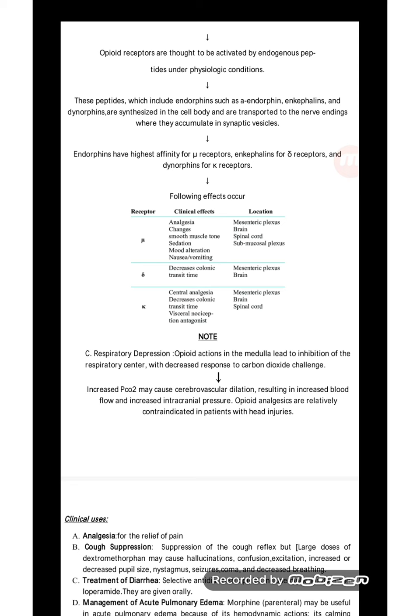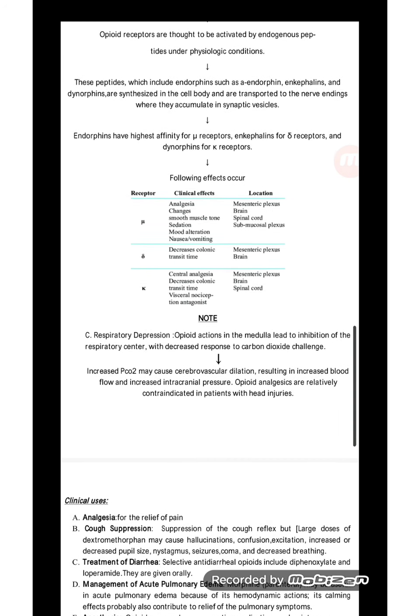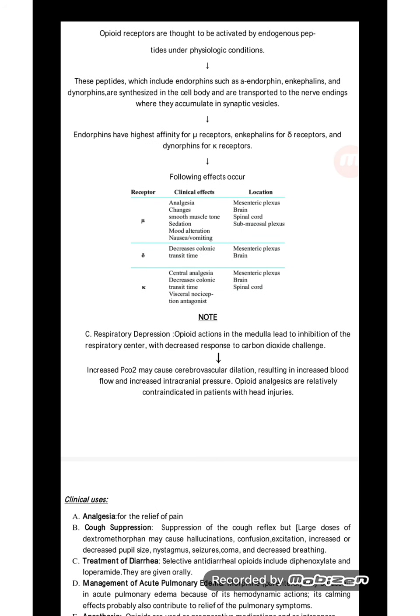Carbon dioxide is a vasodilator which causes cerebrovascular dilation, resulting in increased blood flow and increased intracranial pressure. Opioid analgesics are relatively contraindicated in patients with head injury, as there is increased intracranial pressure. It causes headache. So in case of head injuries, the opioid drugs are contraindicated.